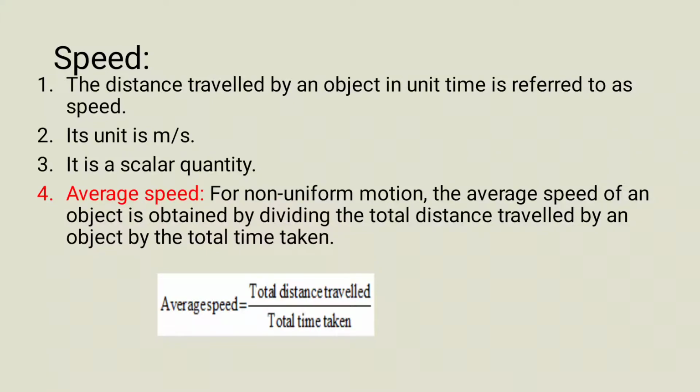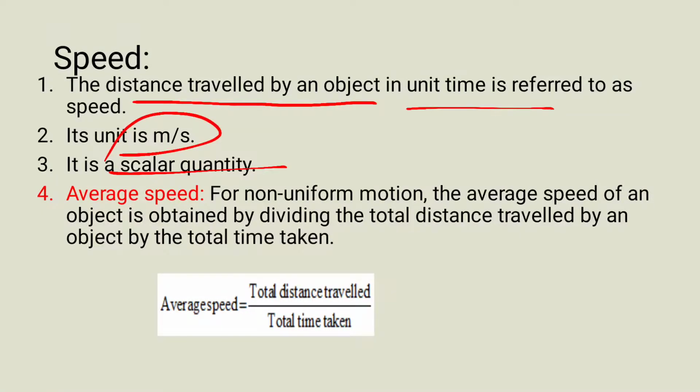Now we will see speed. What is speed? Speed is defined as the distance traveled by an object in unit time. It is given in meter per second and it is a scalar quantity. So what is average speed? Average speed is the total distance traveled divided by total time taken.